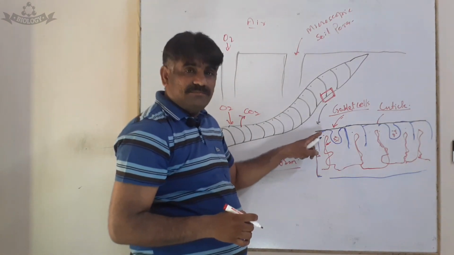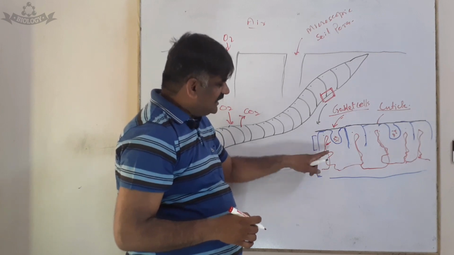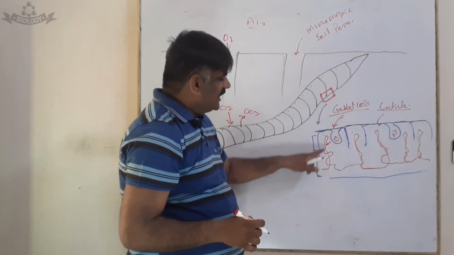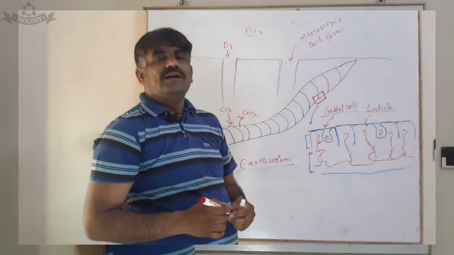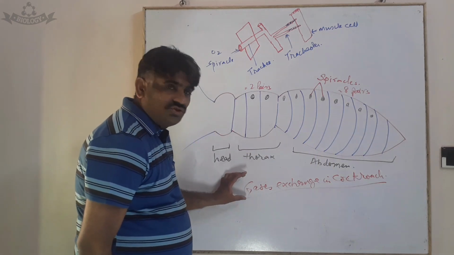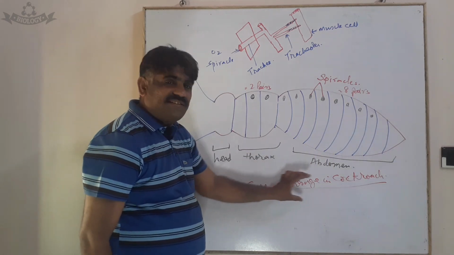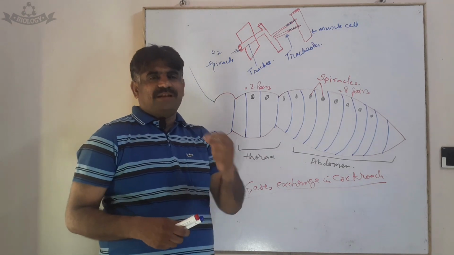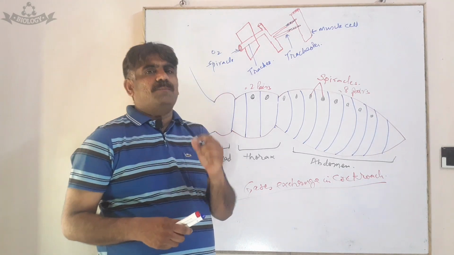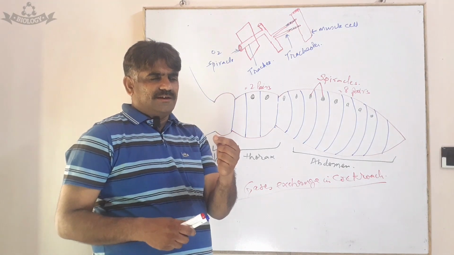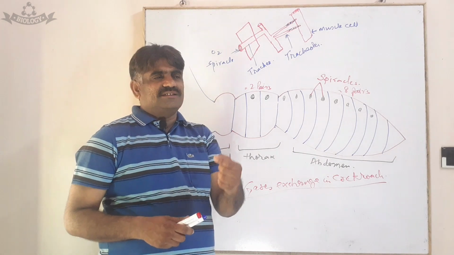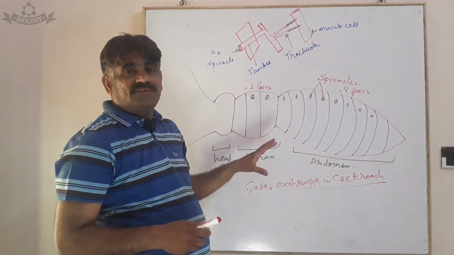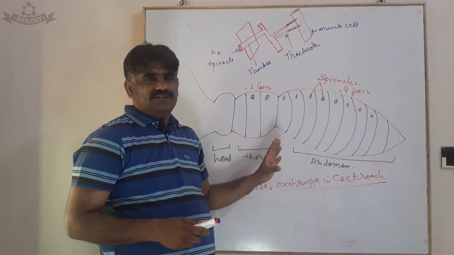So, after the epidermal cells, the oxygen enters into the blood through these capillary networks and is transported throughout the body. Now, we turn to the cockroach. Gas exchange in the cockroach. You know that the cockroach is a complex animal. Its body is very complex. It is an insect. It belongs to class Insecta, phylum Arthropoda, and it's a triploblastic, terrestrial animal.